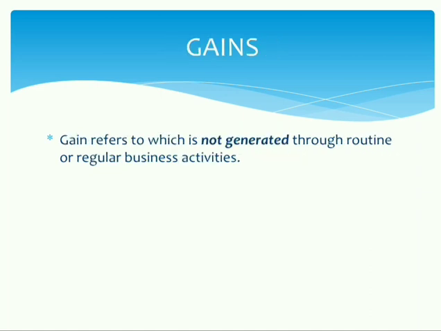The next term is gains. So gains refer to income which is not generated through routine or regular business activities. So let me explain to you. Routine business activities, say for example, if I am a shopkeeper, I will definitely sell whatever goods I am keeping in the shop. So that will make the sales. But if I'm saying gains, it is the money which I get, say for example, I purchased a lottery ticket and I win the lottery.